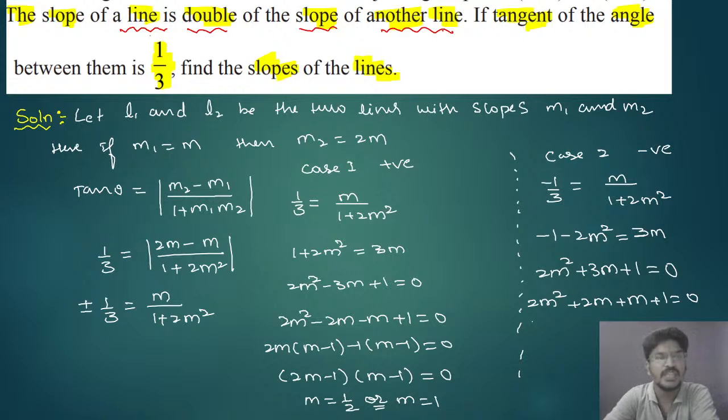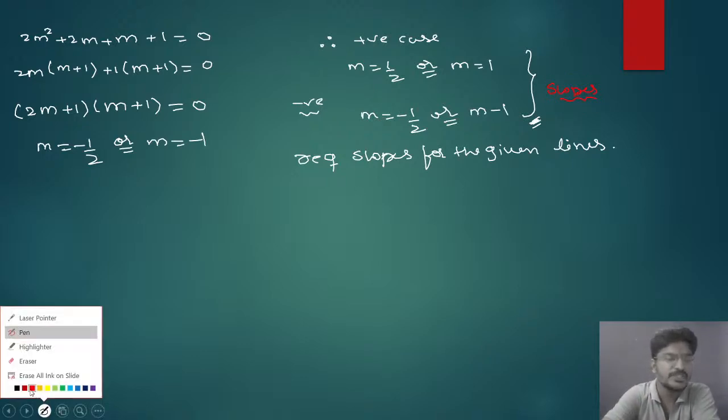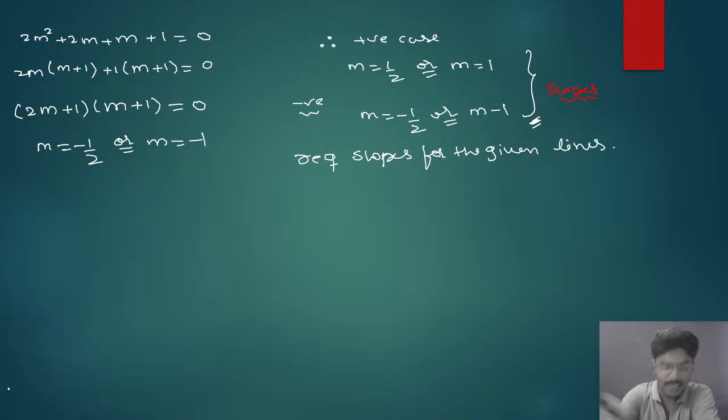Because the slope of the line is double the slope of another line, now that you have got slopes, you have to find the double of these slopes. The problem is not yet over here. Most of the students think the problem is over here, but it is not. These are the slopes we got, but these are the first slopes.